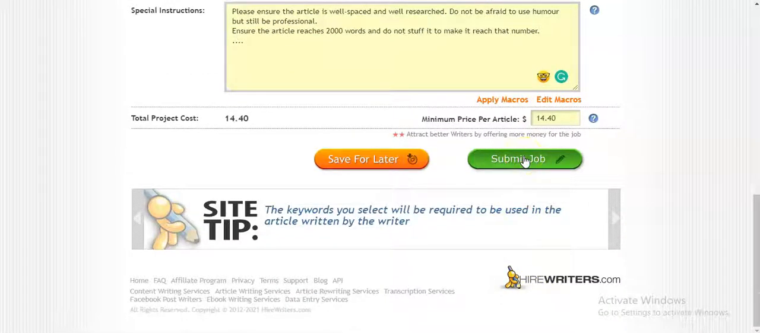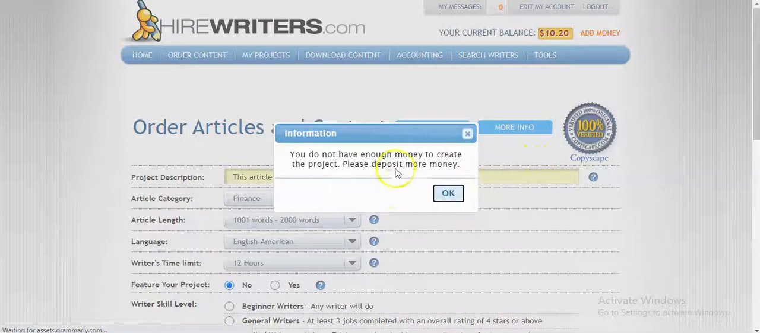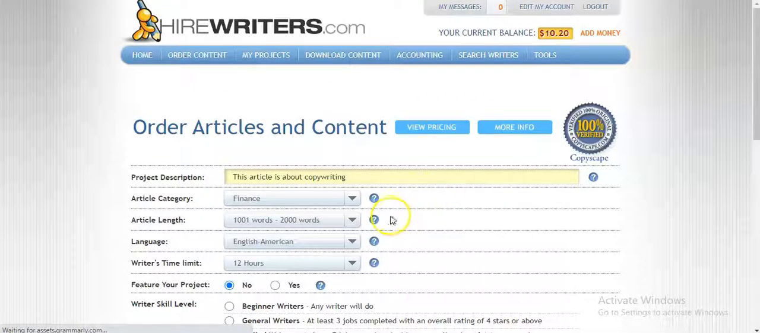Okay. So when you submit your job, they can go ahead and start writing the job. So if I want to go for this now, all I do is click on submit. I do not have enough money, so I'll update my account balance in order to be able to afford this. So I'll deposit some money and then I'll be able to order the article, or I can just find some other ways around it. So that's essentially how to order an article.